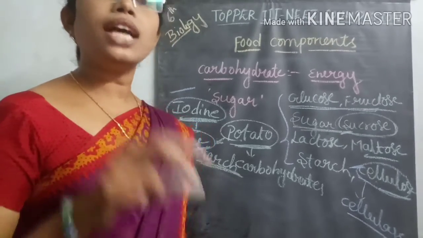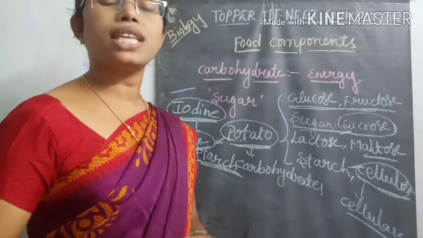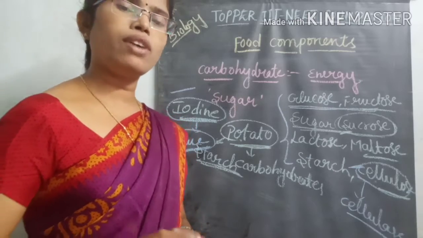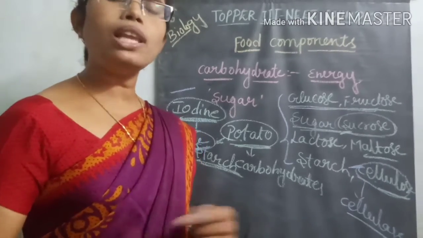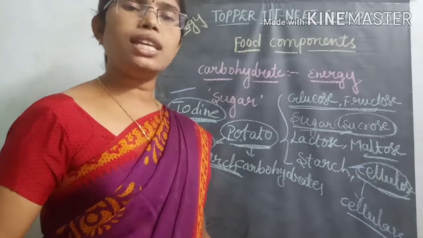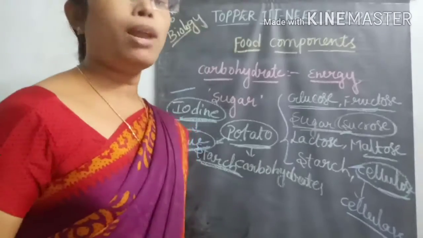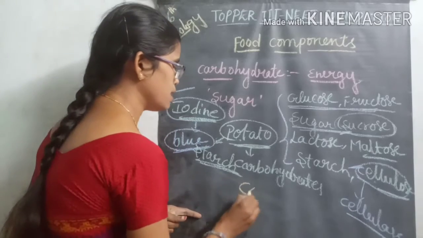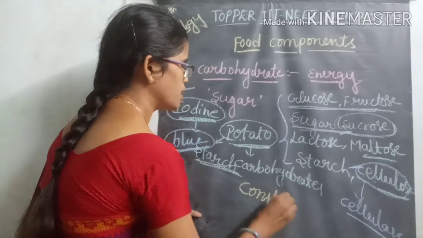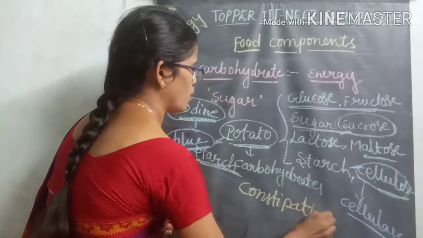in our body, the undigested food material moves into the large intestine. The slow movement of the food material inside the large intestine will give a problem called constipation. What is that problem? Constipation.